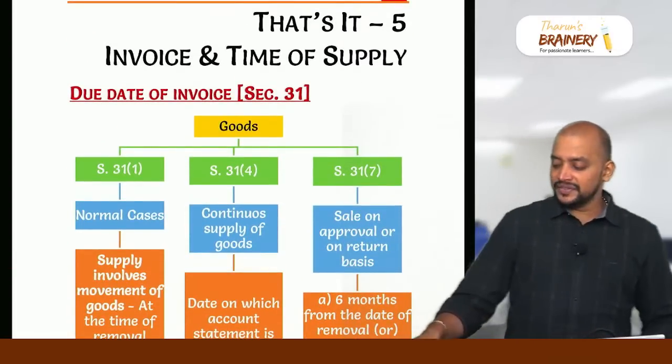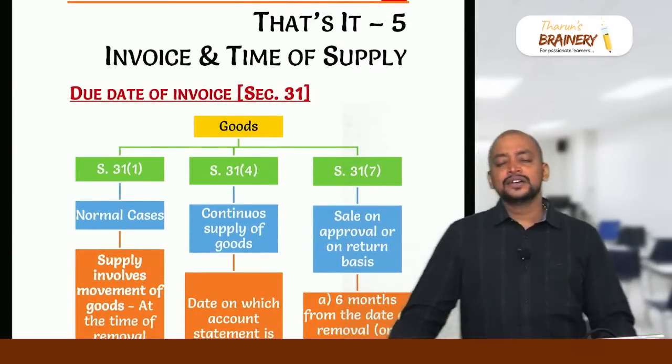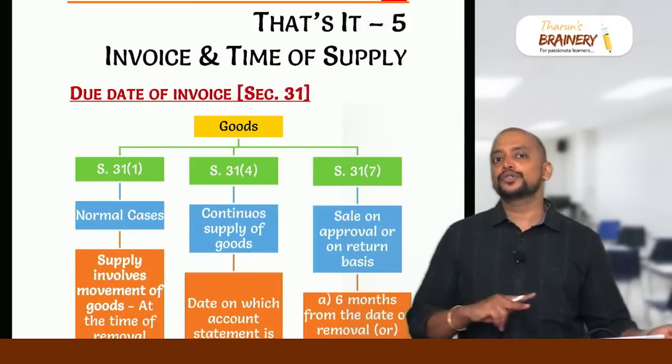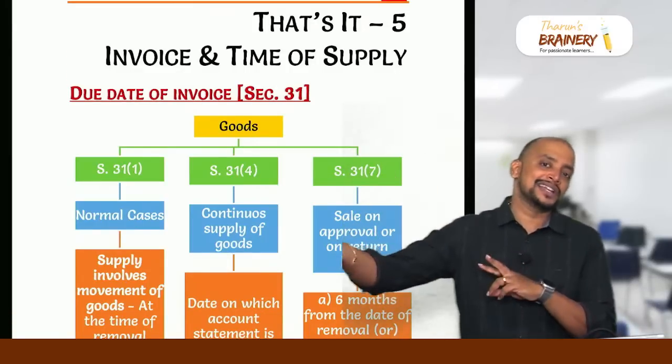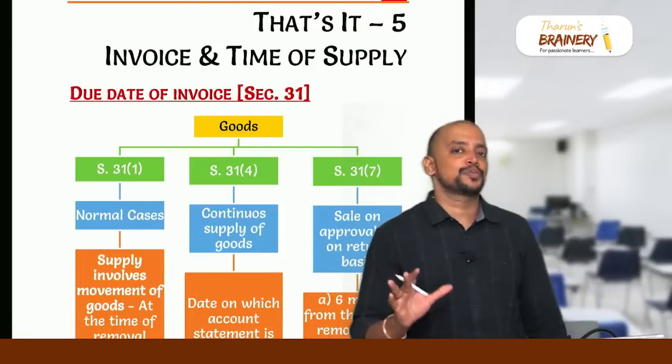Then we have invoice and time of supply. In this, first we need to understand what is the due date of invoice, because without knowing the due date of invoice, we will not be able to arrive at the time of supply. So that's why we need to know the due date of invoice. For due date of invoice, we have only 6 points.